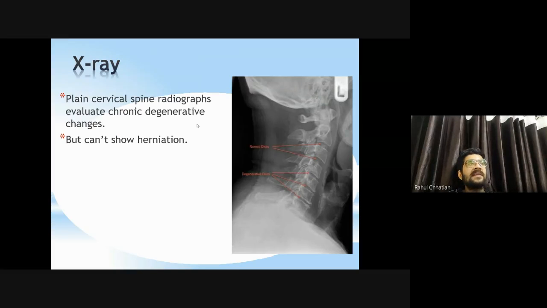X-rays will tell you, plain cervical X-ray radiograph evaluate the chronic degenerative changes but can't show herniation. એ normal disc ની જે સ્પેસ છે or બે વર્ટિબ્રા વચ્ચે જે સ્પેસ છે એ તમને કહી શકશે કે રિડ્યુસ છે, ઇન્ક્રીઝ છે or what, but it cannot show the disc, it cannot show how much it has moved out, or it is normal or abnormal. Disc ને imagine ના કરી શકે. X-rays are limited to bones.